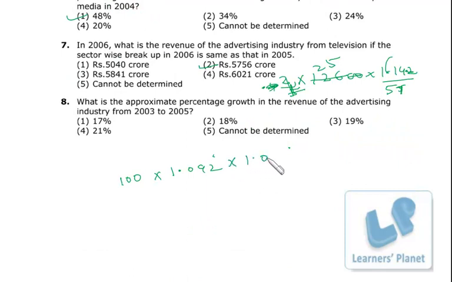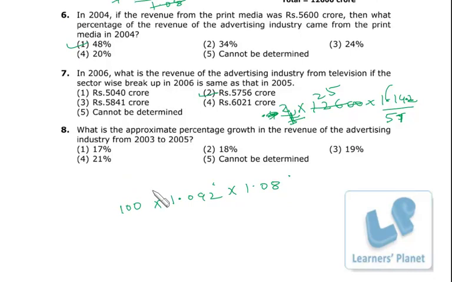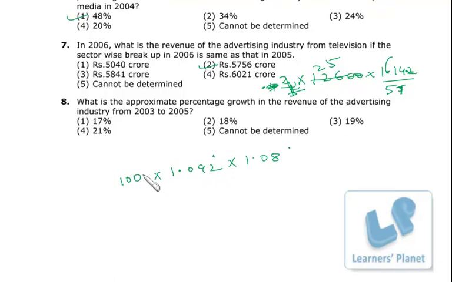So it is 1.08, right? So this is the revenue of 2005 if the revenue of 2003 is 100. So we can make the direct comparison. Now since the options are closer, 17, 18, 19, 21, right? So you have to be very particular with this multiplication. Otherwise you will end up making mistake.